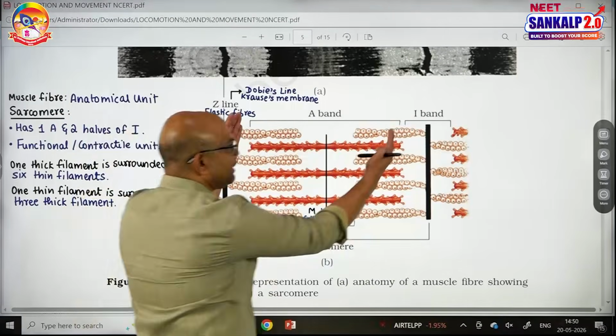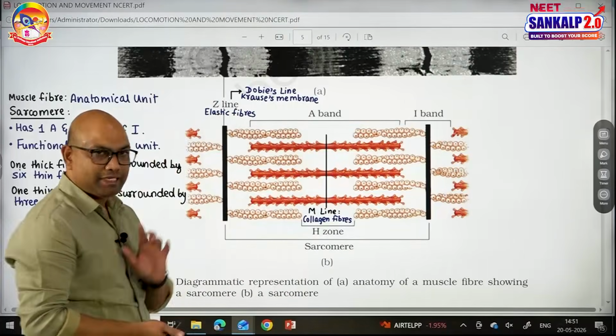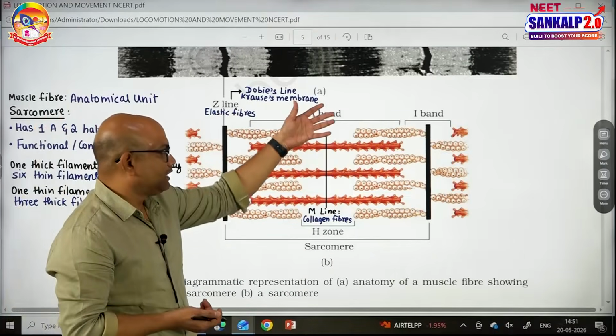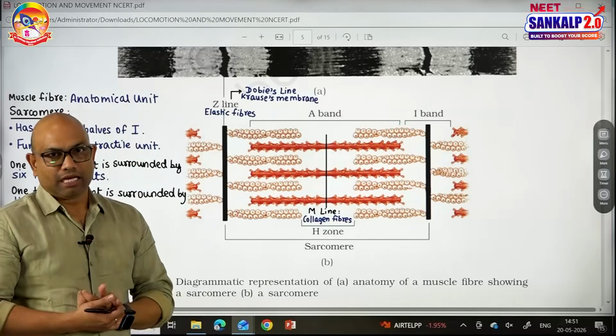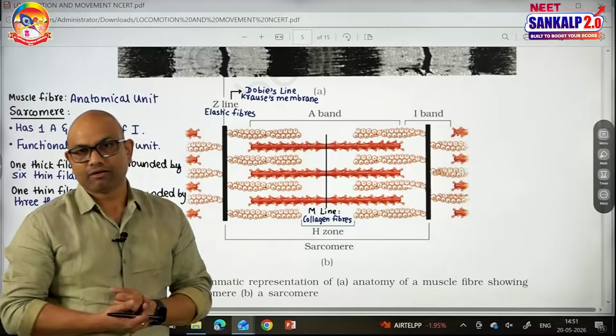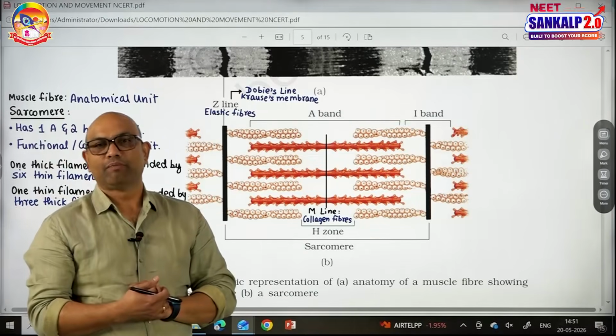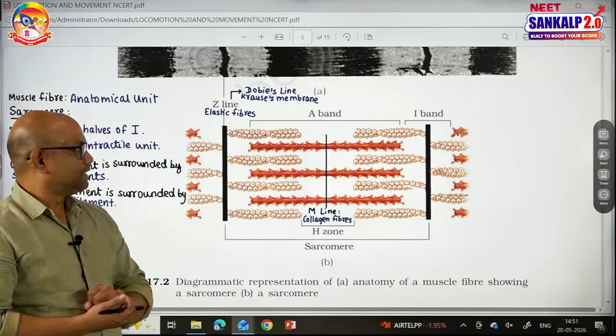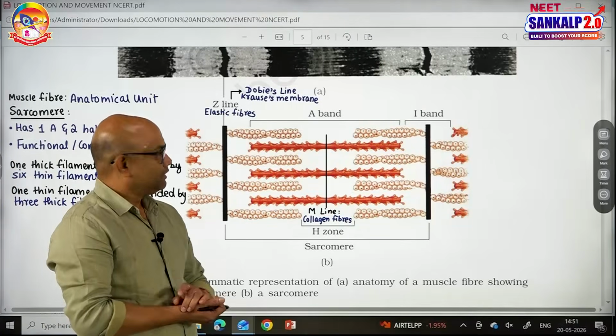This is regarding the A band. The A band has thick and thin filaments. Just above the thick filament at the center of the A band, the non-overlapped area is called the H zone. At the center there is a membrane dividing it, called the M line. The M line is made up of collagen fibers. So, thick filaments and thin filaments form the A band.